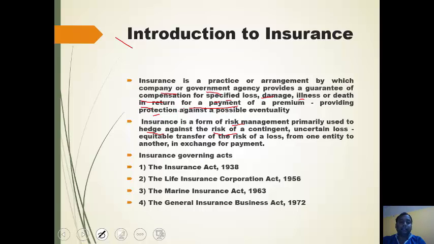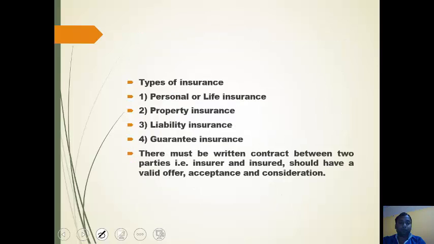Now, insurance governing acts. There are 4 insurance governing acts. The first is the Insurance Act 1938. The second is the LIC Act 1956. Third is the Marine Insurance Act 1963. And fourth is the General Insurance Business Act 1972.